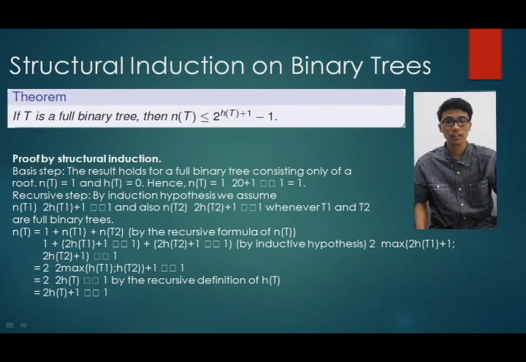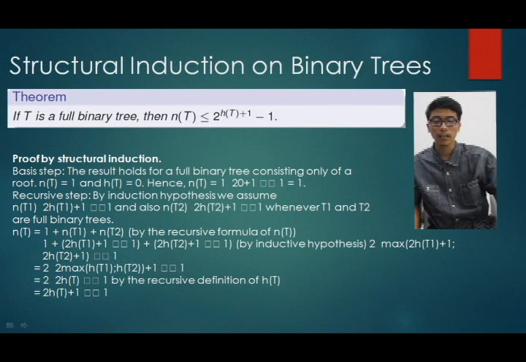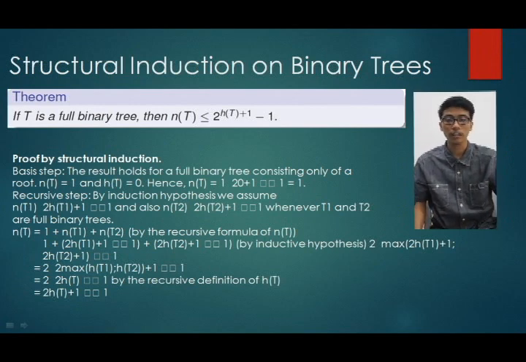Structural induction on binary trees. Theorem: if T is a full binary tree, then n(T) is less than or equal to 2^(h(T)+1) minus 1. Proved by structural induction. Basis step: the result holds for a full binary tree consisting only of a root. n(T) equals 1 and h(T) equals 0. Hence n(T) equals 1, which is less than or equal to 2^(0+1) minus 1, which equals 1.